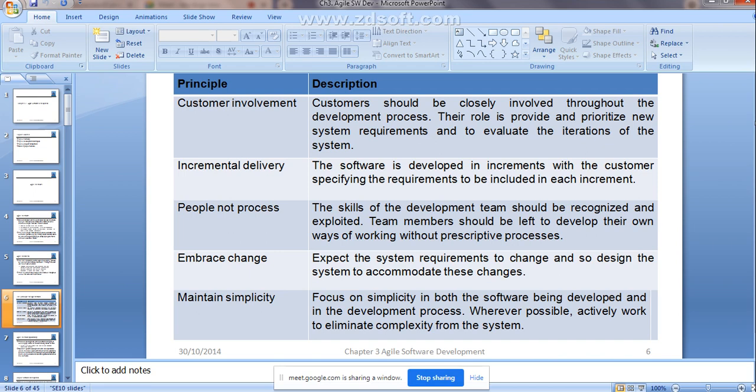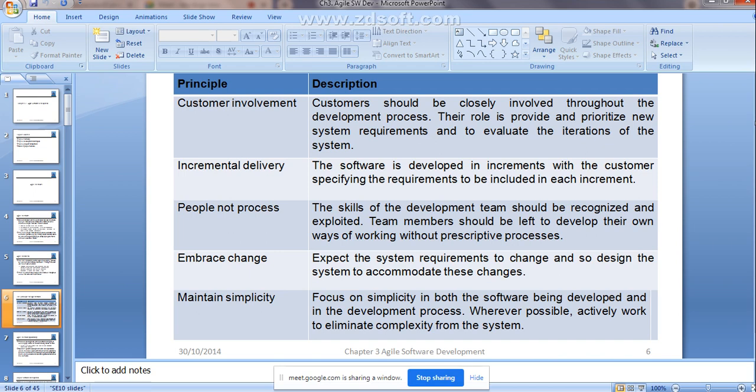And the customer involvement should be there in the development process, because they are going to change the requirement, right. Then next is, as your requirement changes, it has to be reflected in the design part also. So it has to accommodate the changes in the system design. And last one is maintaining simplicity. That means actively you should work to eliminate the complexity from the system. These are the 5 principles that are included within the agile process.